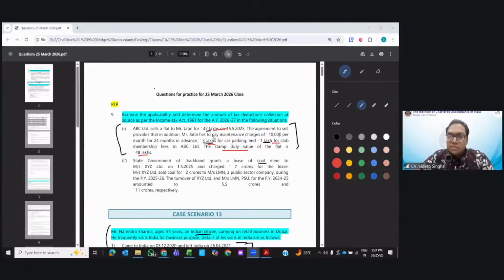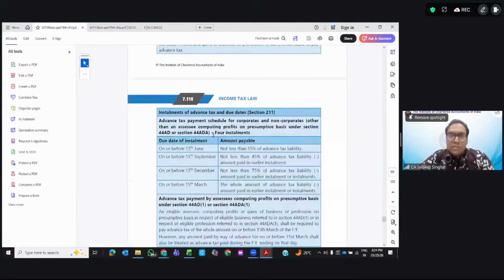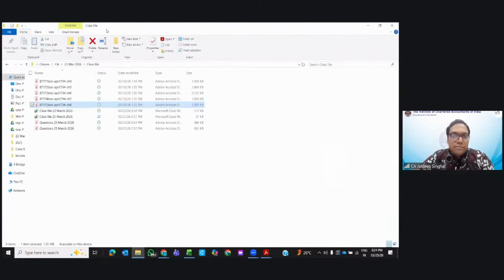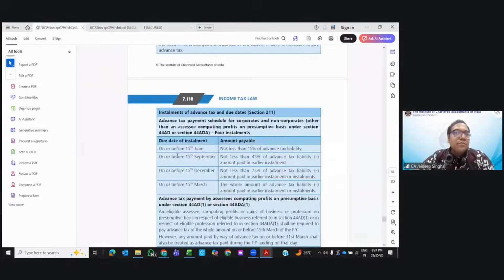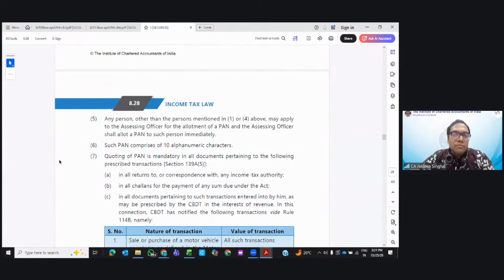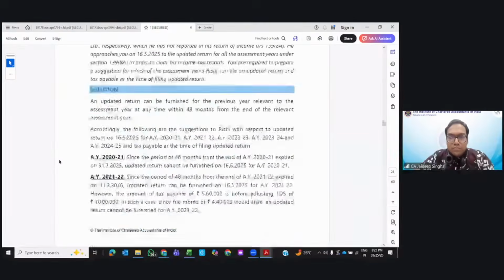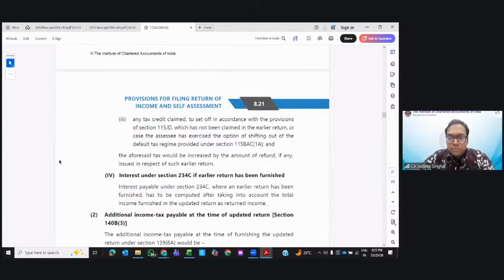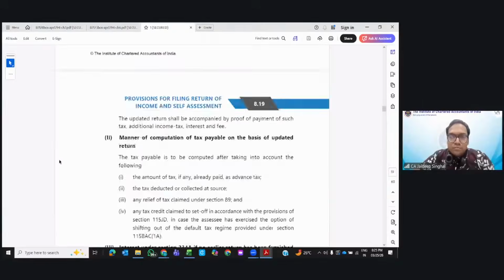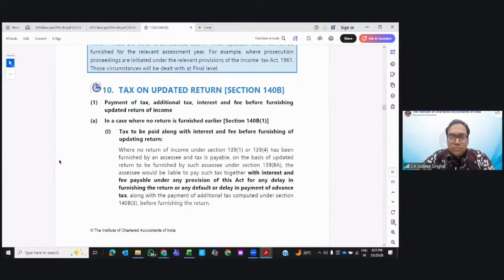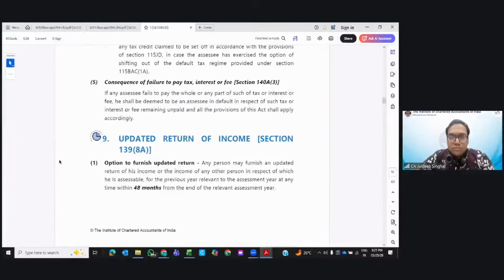And the updated return, where is it? In chapter number 8. "48 months from the end of the relevant assessment year." Clear? It is not from December, it is from March, right?